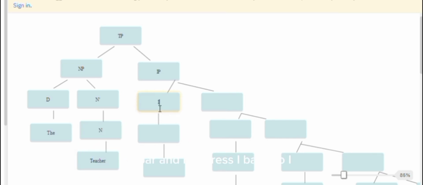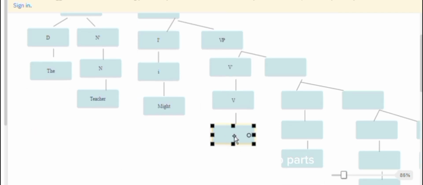I bar goes into I, which is "might". The verb phrase is further divided into two parts, V bar and complement phrase. V bar goes into V, which is "know". The complement phrase is further divided into two parts, C bar and noun phrase. C bar goes into C, which is "that". The noun phrase is further divided into two parts, N bar and inflectional phrase.